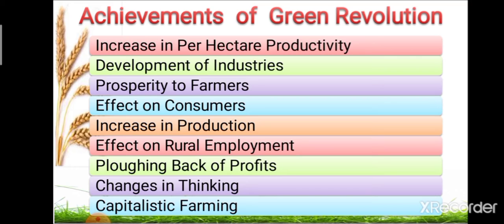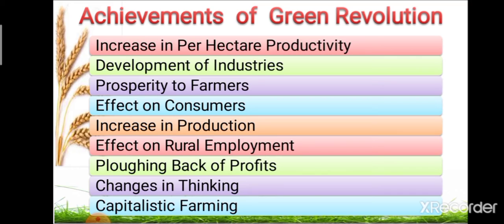After that, the next achievement is the effect of Green Revolution on rural employment. Due to multiple cropping and excessive use of chemical fertilizers, the demand for labor also increased. At sowing and harvesting time, an acute shortage of labor was experienced in rural areas. So Green Revolution generated opportunities for rural employment. This is one of the achievements of Green Revolution.